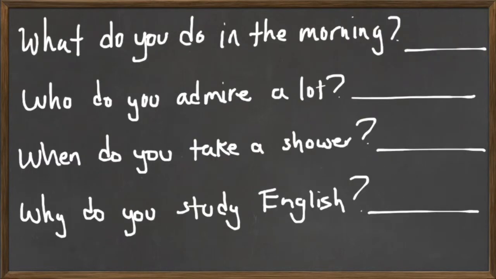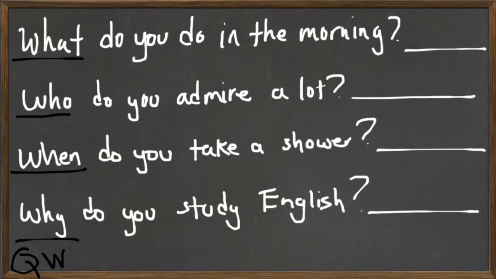All right, let's check some examples here. We have 4 examples. Example number 1, what do you do in the morning? Who do you admire a lot? When do you take a shower? Why do you study English? Let's label all these, and you can see that the formula is followed exactly the same. It's always the same. We have question word, question word, question word, question word. I hope that you can see that on your screen.